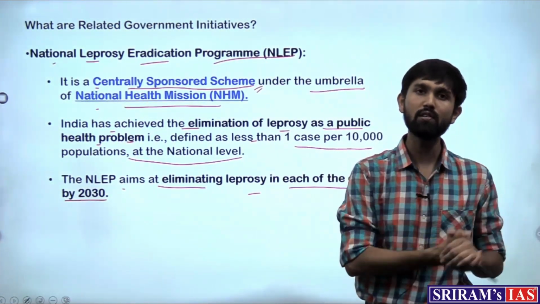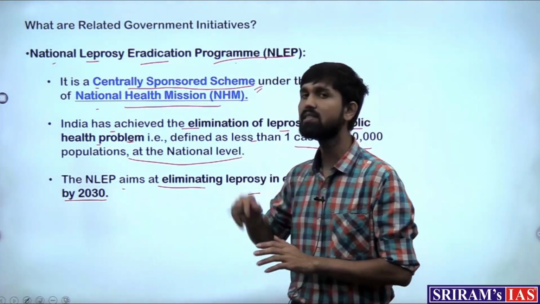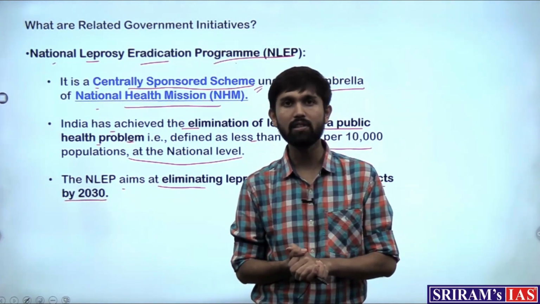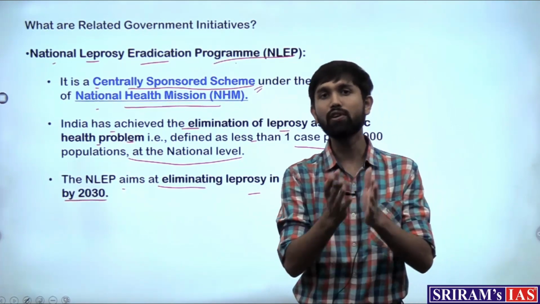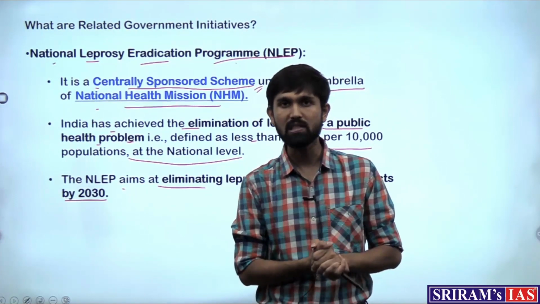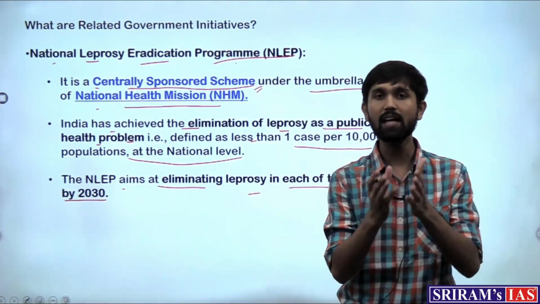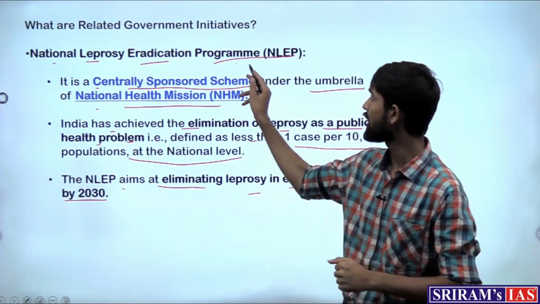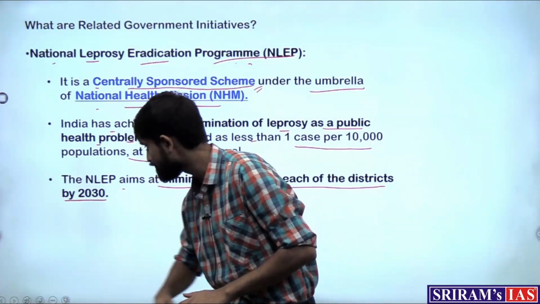Under the same program, the 3 drugs that we just saw, which are part of the therapy for leprosy, are given to leprosy patients free of cost for 12 months at a stretch, so that they keep receiving the treatment. So this was the information related to leprosy and what the Indian government is doing with respect to leprosy eradication in India. Right, with this, let's move on to our next article.